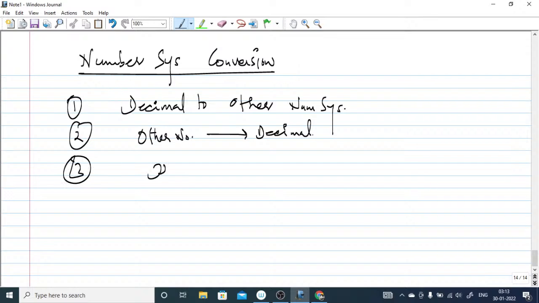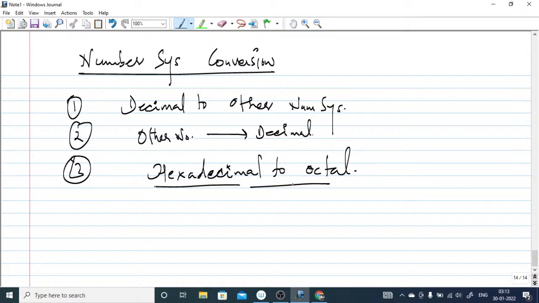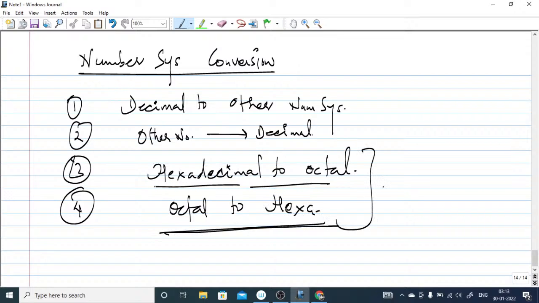Already we have discussed hexa to binary, but here we will talk about hexadecimal to octal. But there is no direct conversion procedure from hexa to octal. You will have to convert first hexa to binary, then binary to octal. There will be an intermediate step involved, in case of octal to hexa as well. Remember this always, in these two cases.